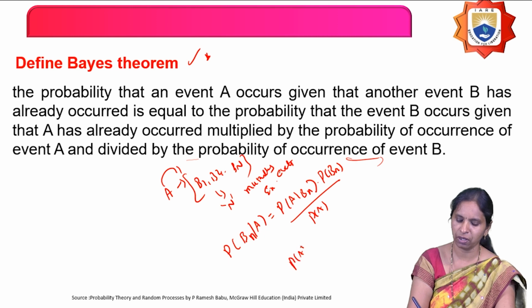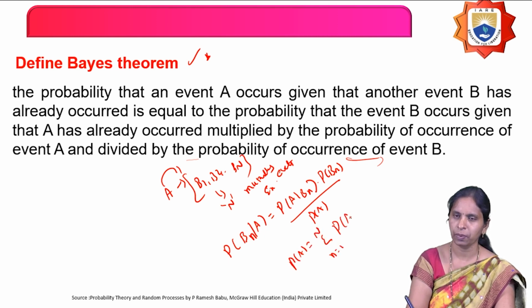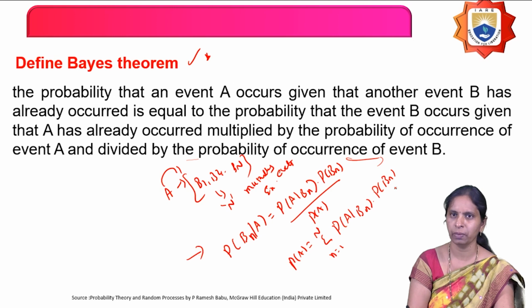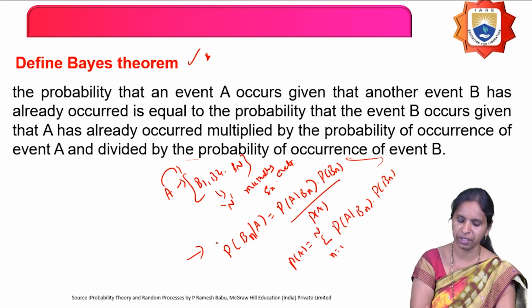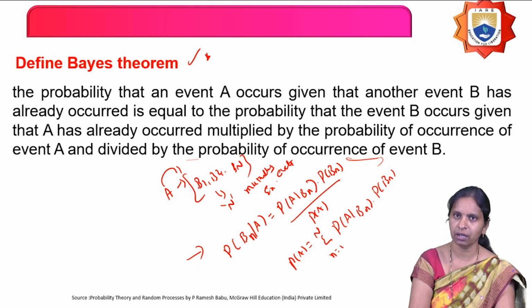Here P of A, by total probability, is nothing but the sum over n equals 1 to n of P of A given Bn into P of Bn. Then this is called Bayes theorem. So I am defining an event A on the set of n mutually exclusive events.